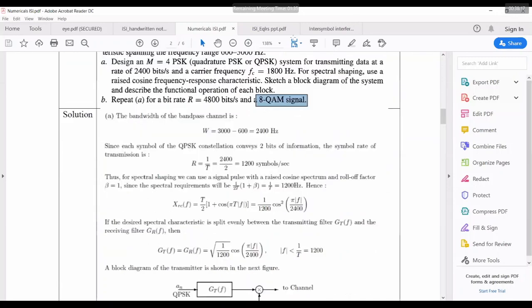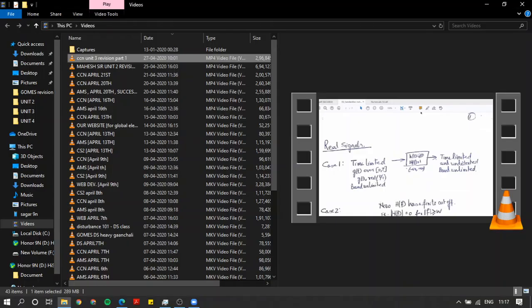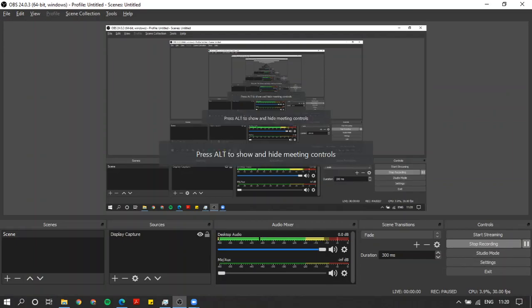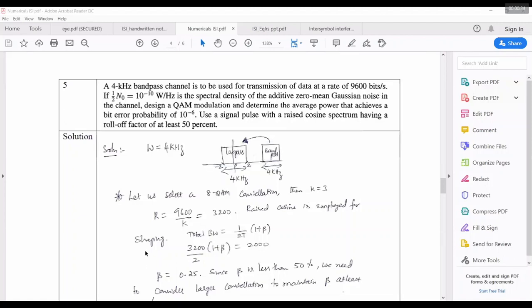For the first question, mod f is less than 1 by T, we got 1200. For the second question, how did we choose it as again 1200, sir? The bandwidth is 4 kilohertz; in the low pass domain, it will be 2 kilohertz. The data rate is 9600 bits per second. We need to calculate the symbol rate, since this is bits per second and we need symbols per second.